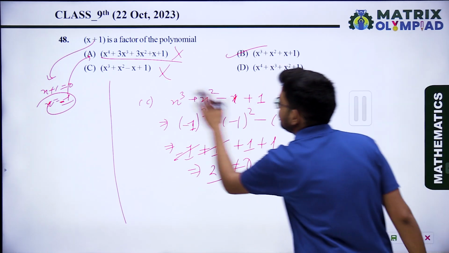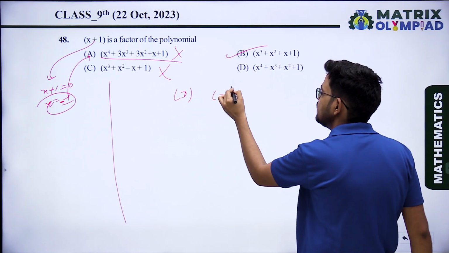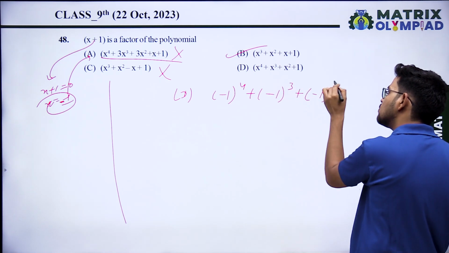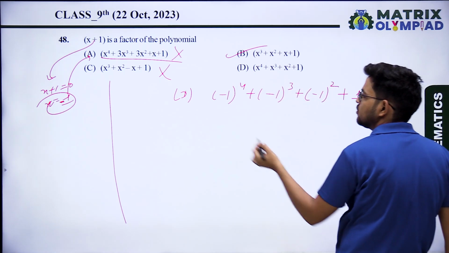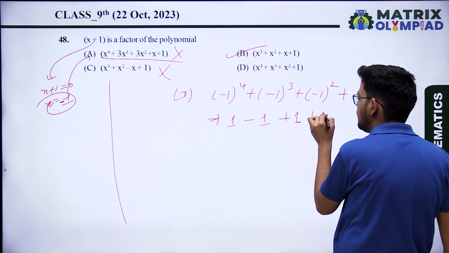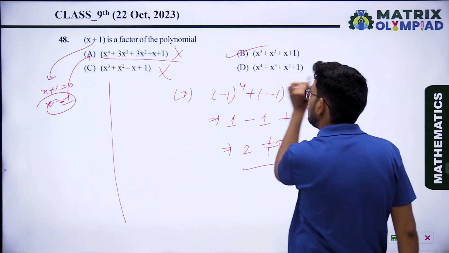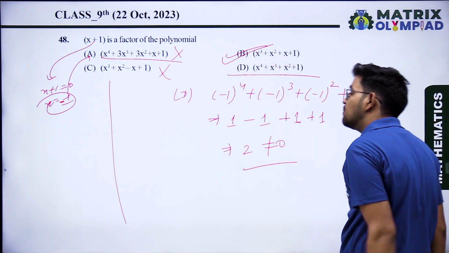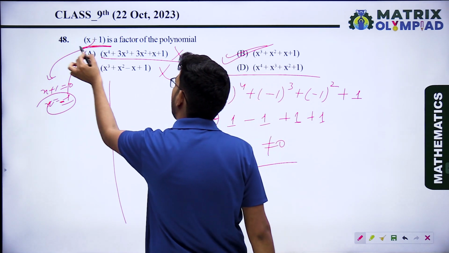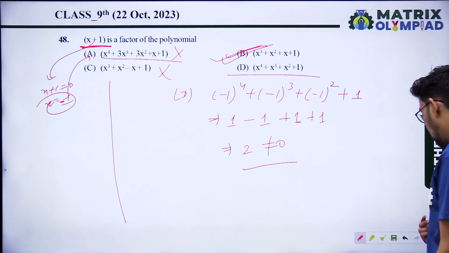Now option D. Similarly, when we solve option D: minus 1 raised to power 4 plus minus 1 raised to power 3 plus minus 1 squared plus 1. That will be 1 minus 1 plus 1 plus 1. Here also we get the answer 2, not equal to 0. It means x plus 1 is not a factor of option D. So only option B has zero at x equals minus 1, so x plus 1 is a factor of option B, x cubed plus x squared plus x plus 1.